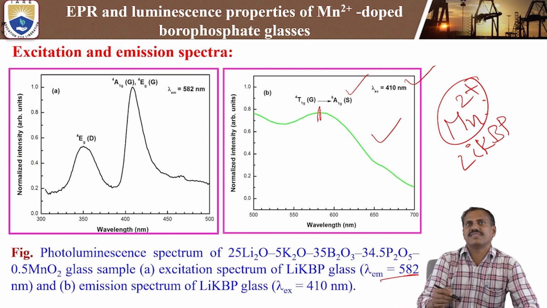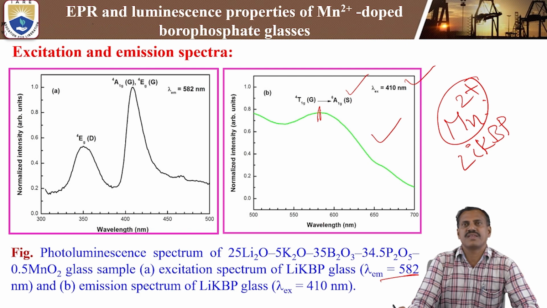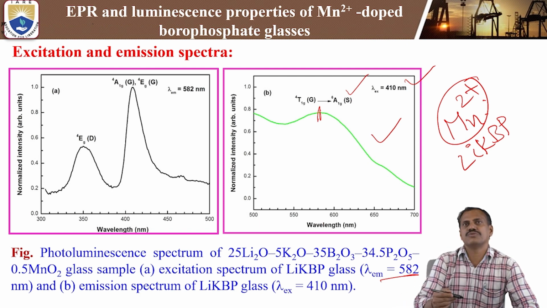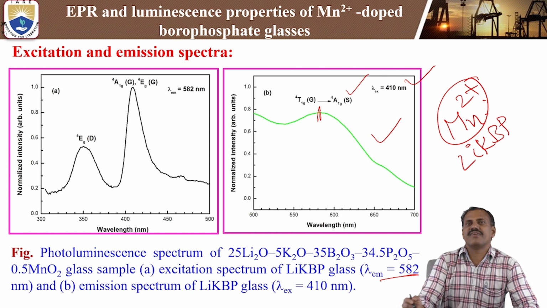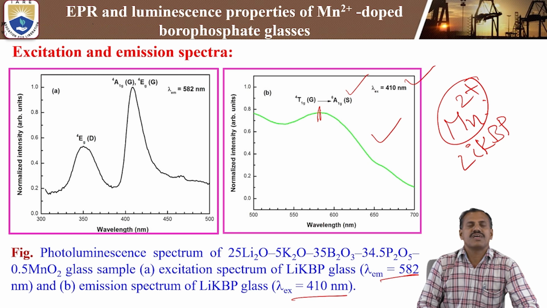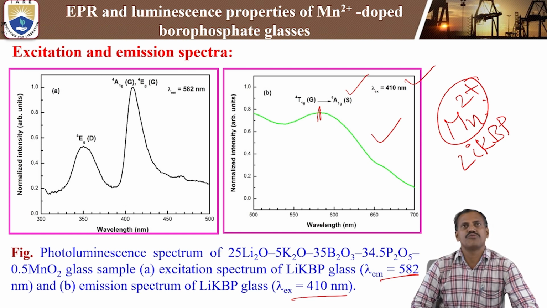This Mn2+ doped lithium potassium borophosphate glass exhibits green emission, so we can use it for green laser applications. We can use the lithium borophosphate glasses doped with Mn2+ ions as green lasers because we get a broad band in the wavelength region of 582 nanometer when exciting with 410 nanometer of the excitation pump source. These are the excitation and emission spectra of the lithium potassium borophosphate glasses doped with Mn2+ ions.